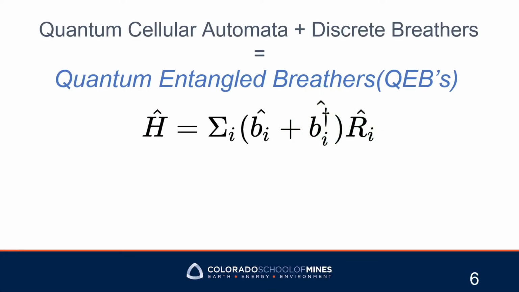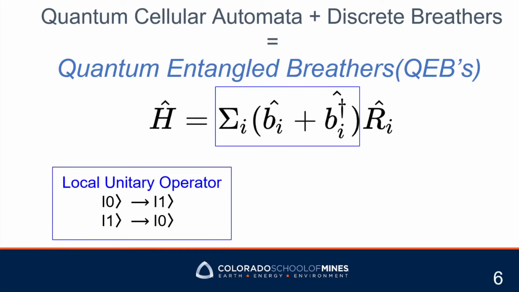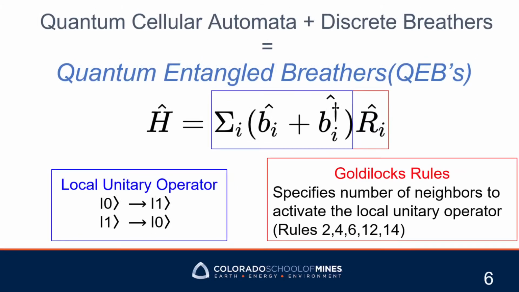QEBs are a mix of discrete breathers and quantum cellular automata in continuous time. They use the Hamiltonian of quantum cellular automata but show the emergent dynamical structure of the breather. The Hamiltonian used to define the QEBs has two parts. The first is a local unitary operator that flips the state from 0 to 1 or 1 to 0. The second part is the rule, which activates the local unitary operator if the right number of neighbors are in the spin-up state. We use Goldilocks rule sets, which are 2, 4, 6, 12, and 14, because they exhibit just the right amount of activity, but not too much.